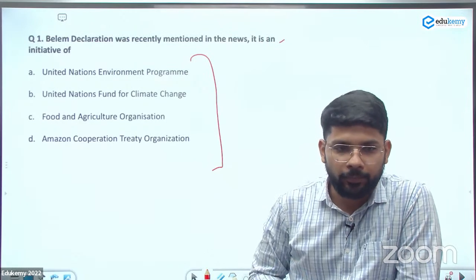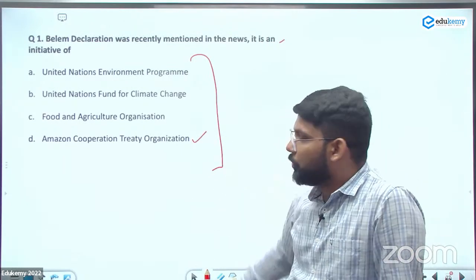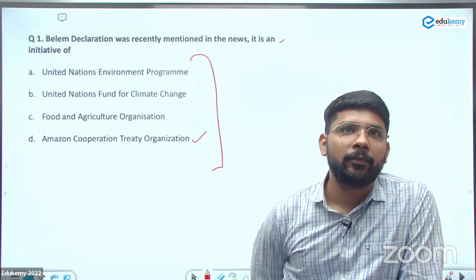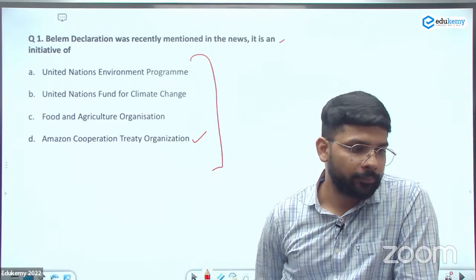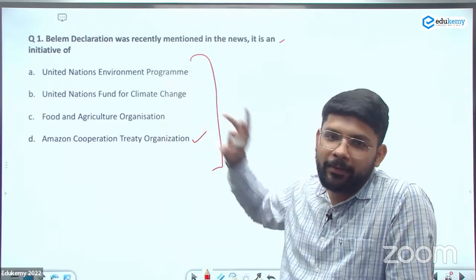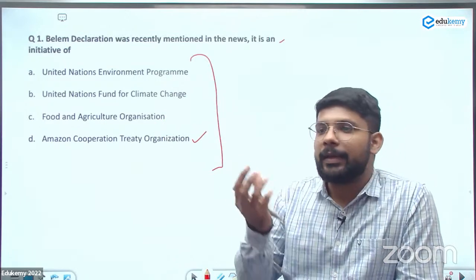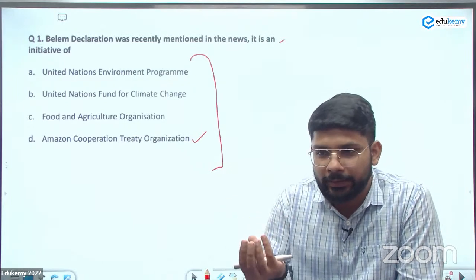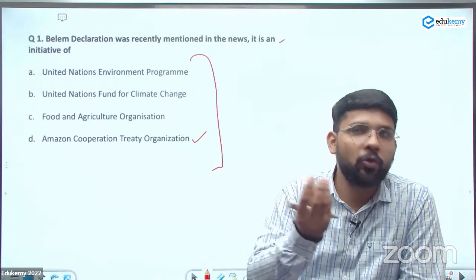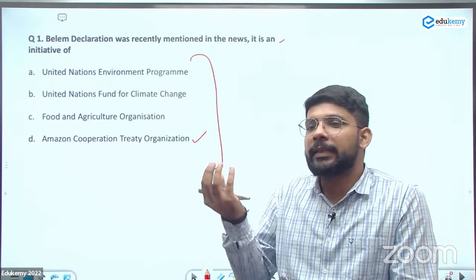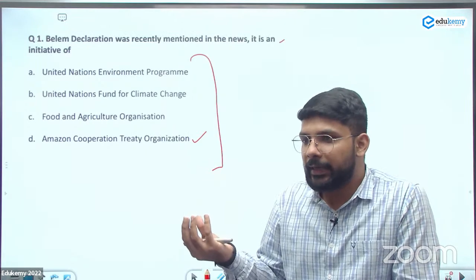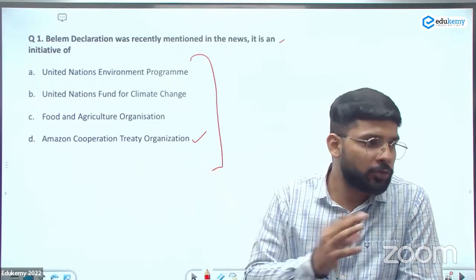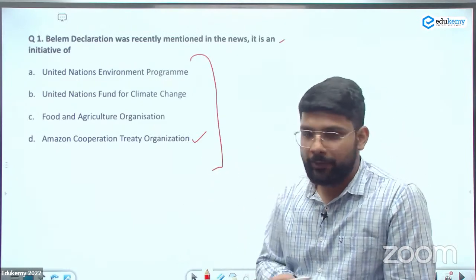This is done by the ACTO, Amazon Cooperation Treaty Organization. It is the implementing agency for the Paytm declaration. यही important है, Paytm declaration में करता कौन है. दूसरा, in which region? Specifically in the Southern American countries जहाँ पे Amazon forest है. Specifically those countries are involved in it. It works on sustainable developments, protection of the biodiversity, rights of the individual people there. जो वहाँ के inhabitants हैं उनको क्या क्या rights होने चाहिए specifically related to the sustainable developments.